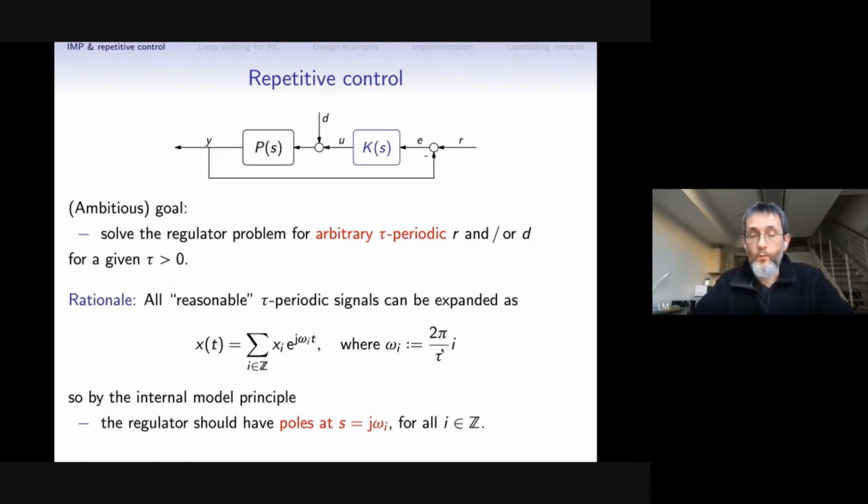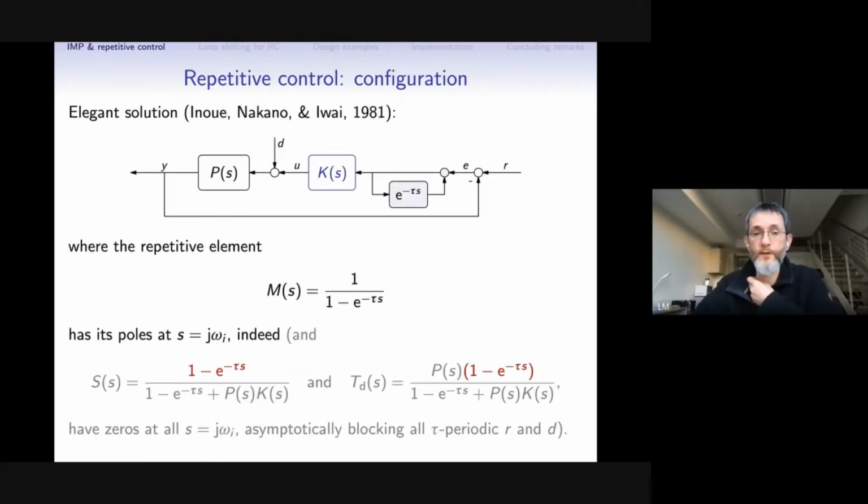So then what we need is to build a controller which has an infinite gain at each one of those pure imaginary points, j omega i. It sounds like a mess, but about 40 years ago, Inoue, Nakano, and Iwai proposed a very elegant way to implement such a controller.